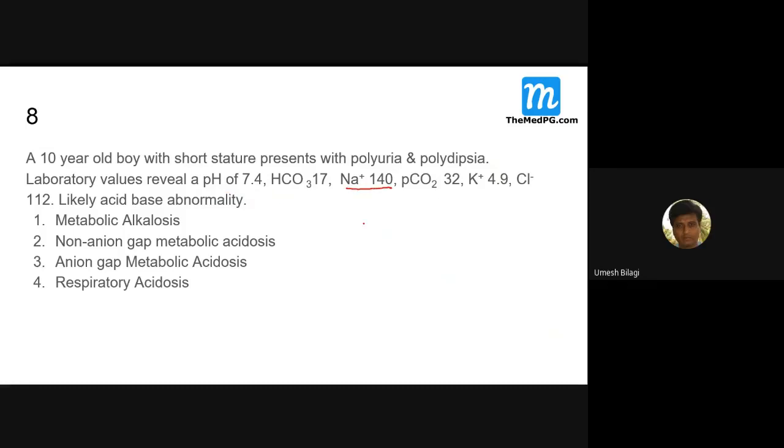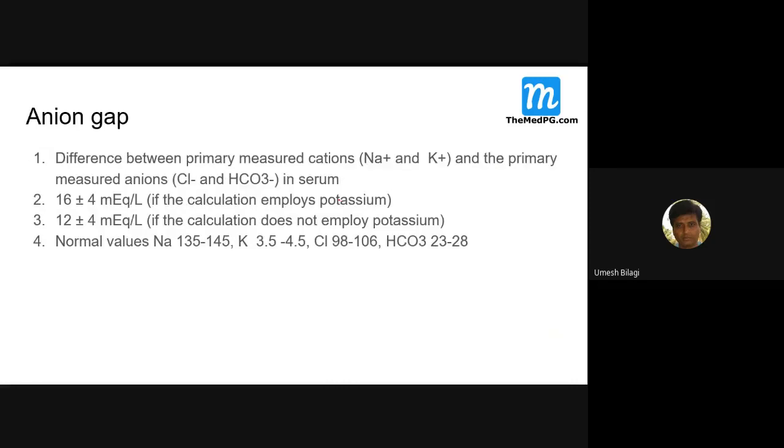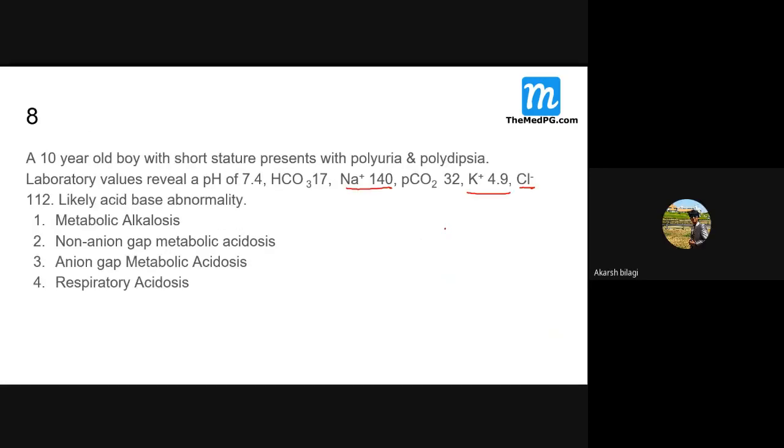Sodium is 140, potassium is 4.5, and chloride is 112. What is the normal sodium and potassium level? Sodium is 135 to 145. Potassium is 3.5 to 5. Chloride is 98 to 106, and bicarbonate is this much. Anion gap, sir? Yes, we'll come to that. We'll go into more detail on the case.